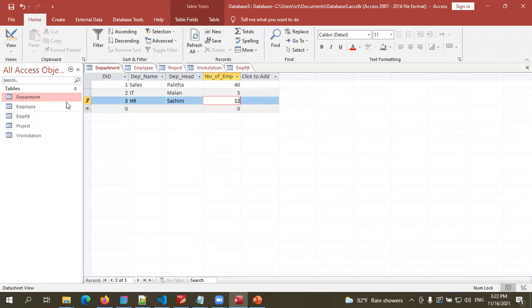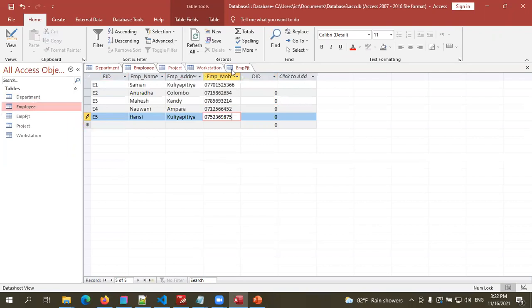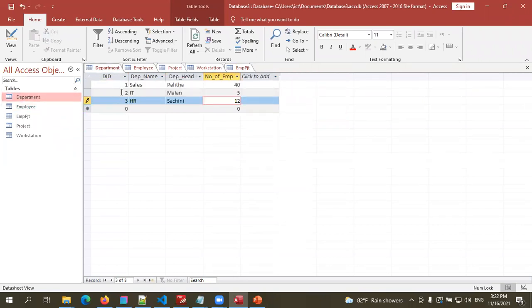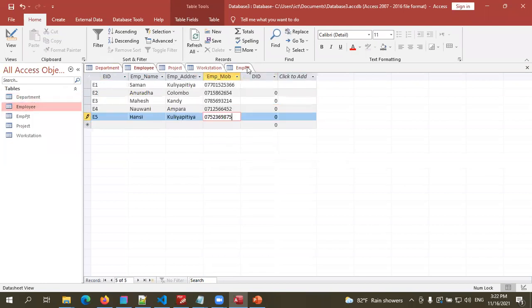Department ID is primary. In the employee table, there is a foreign key, that is department ID. Now in the department table, we have some department IDs. When we add a department ID into this table, it must be an ID which is already there in the department table.